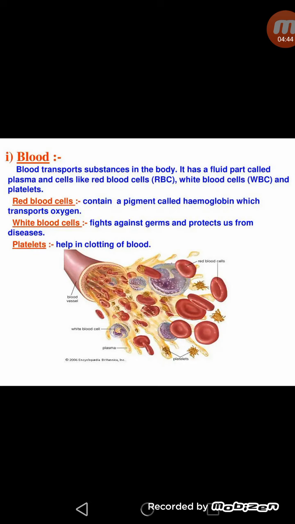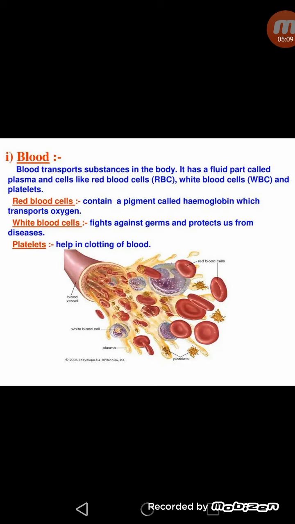When this protein is removed from the plasma, the remaining part is called the serum. So we can say, in short, blood mainly consists of plasma and three types of cells along with different proteins. The cells present in the blood are red blood cells, white blood cells and platelets, and plasma is the fluid or liquid part of the blood.